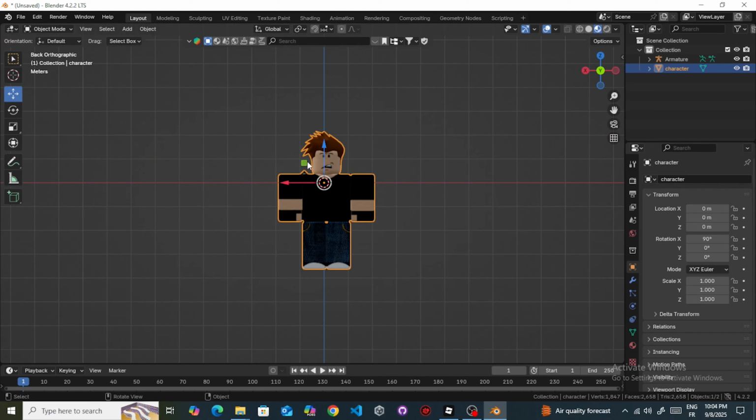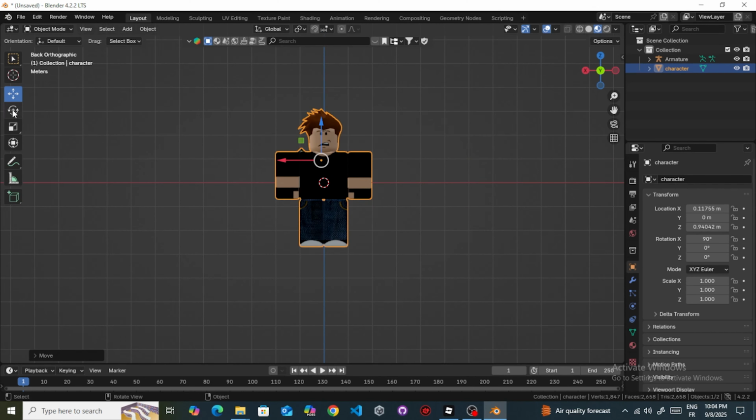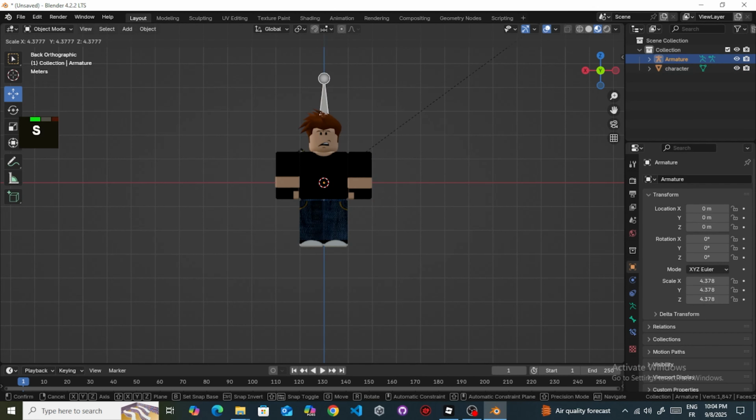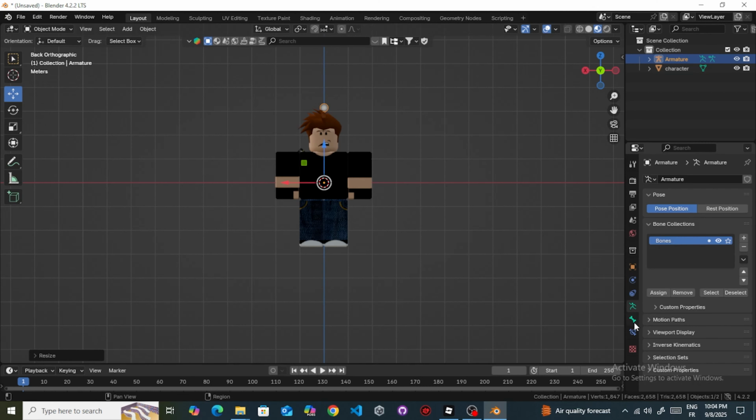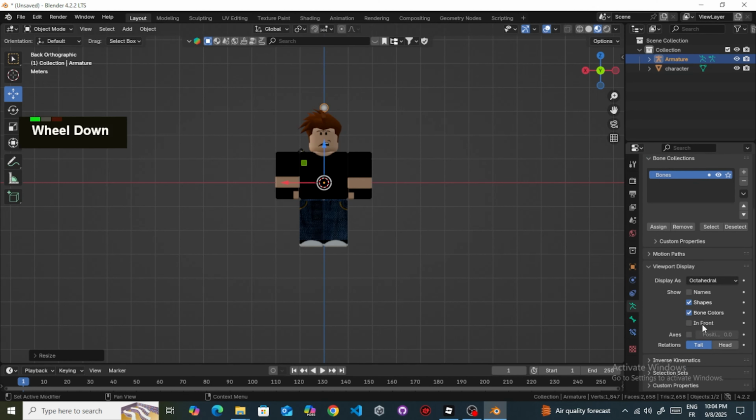You'll notice the rig is hidden inside the character. Let's make it visible. Select the armature, scale it if needed, then go to Viewport Display and enable In Front. Now we can see it clearly.